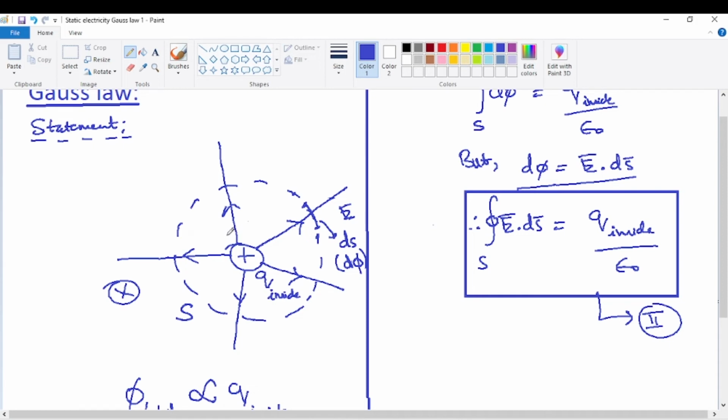So what flux actually counts here in the Gauss law? Only the flux related to the charges inside the closed surface. That is a very, very important observation that can be seen from the diagram. So now consider the meaning of E here.